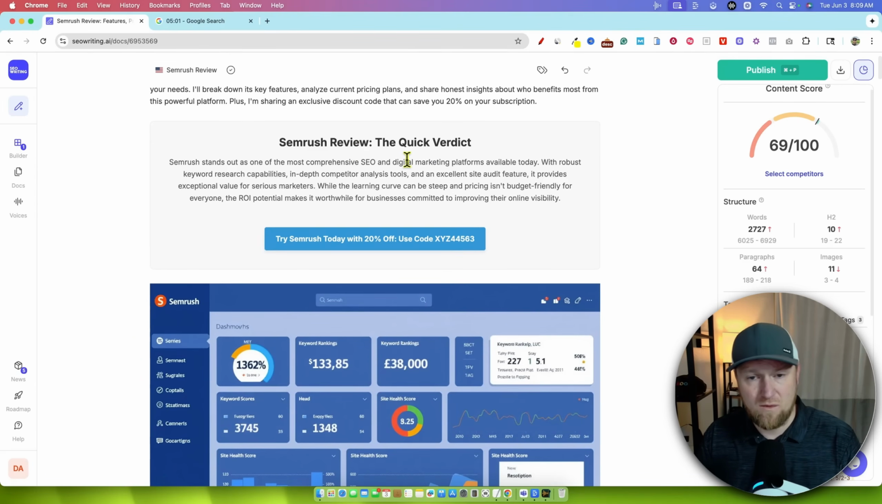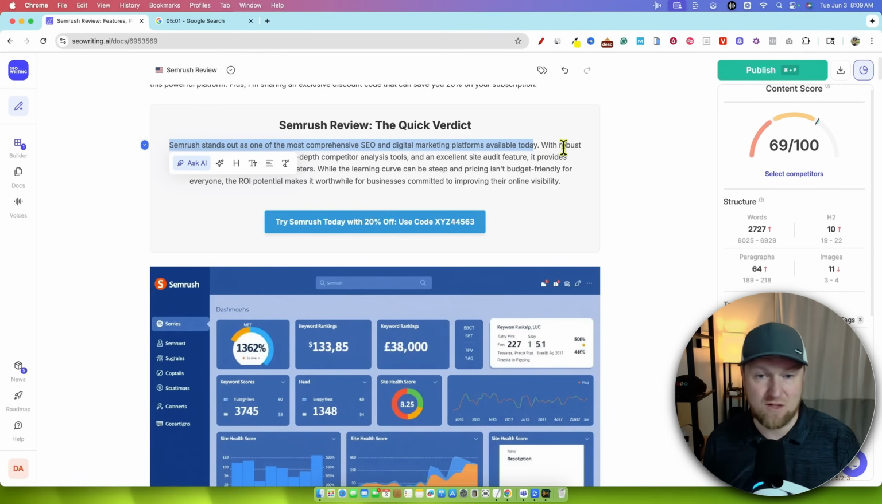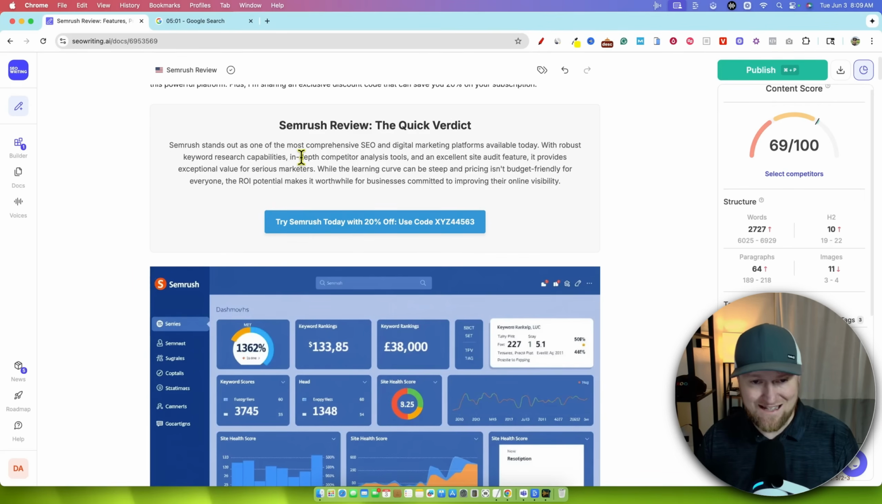Now, we have SEMrush review, the quick verdict. SEMrush stands out as one of the most comprehensive SEO and digital marketing platforms available today, and that is true. It is definitely top 2. Ahrefs and SEMrush are the kings, with robust keyword research capabilities, in-depth competitor analysis tools, and an excellent site audit. It's very good and well known for local SEO. It actually stands out even above Ahrefs. So if local SEO is the tool, you probably want to go with SEMrush. So knowing the tools myself, we should have put that in our review, but that's okay.